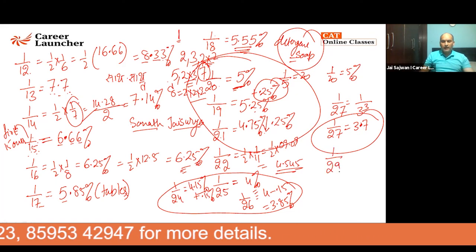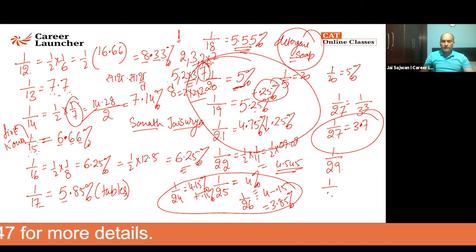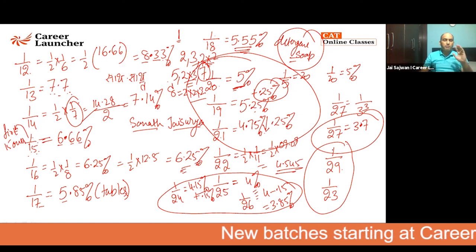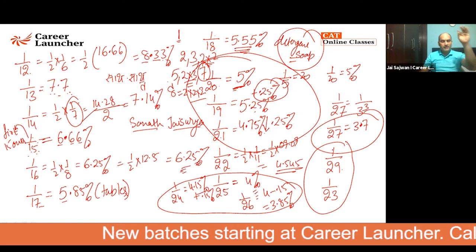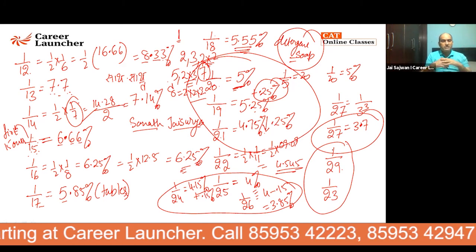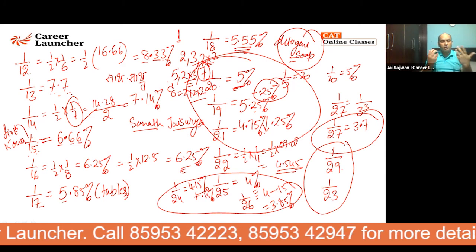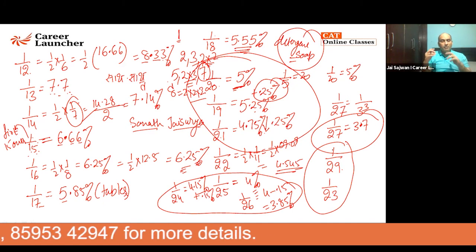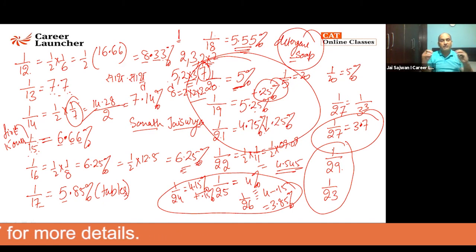1 by 29 and 1 by 23. These are the numbers. There are two prime numbers existing between 20 and 30. I told you prime numbers are the purest numbers in this world. Any number that exists in the world is either prime or formed from prime numbers. For example, even a human body in Hinduism is considered as formed from the 5 elements. Similarly, any number that exists is either a prime number or formed from prime numbers.